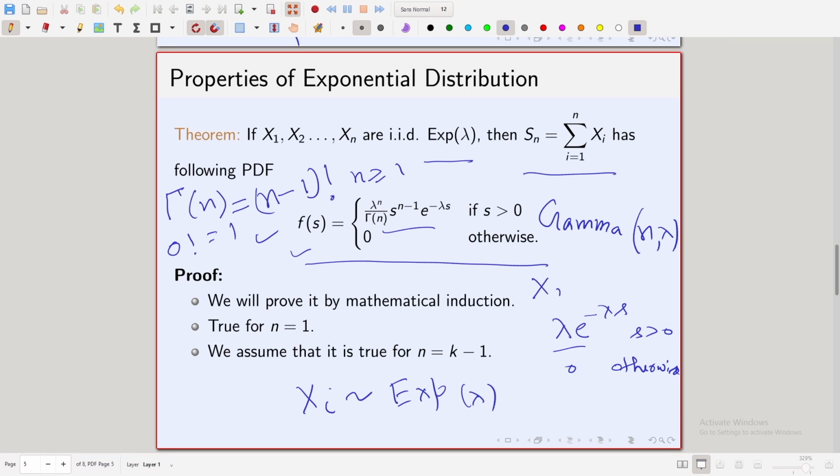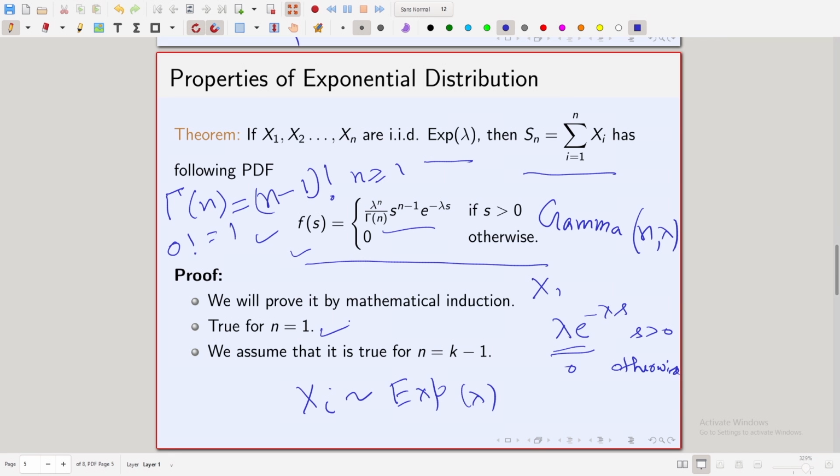So, if you plug in n equal to 1 here, you get lambda divided by gamma 1, which is 0 factorial, which is 1. Now, s to the power 1 minus 1, so s to the power 0, that is 1, e to the power minus lambda s. So, you get precisely this thing, that the density is lambda times e to the power minus lambda s for s greater than 0.